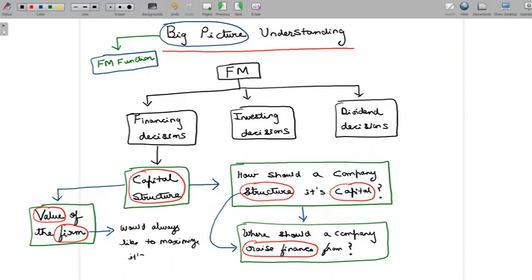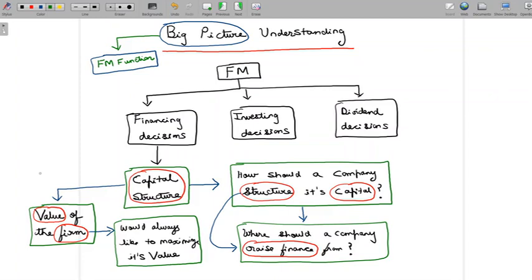So what we are now going to look at are the several possibilities of structuring capital, and we are going to look at the impact of each possibility on the value of the firm.